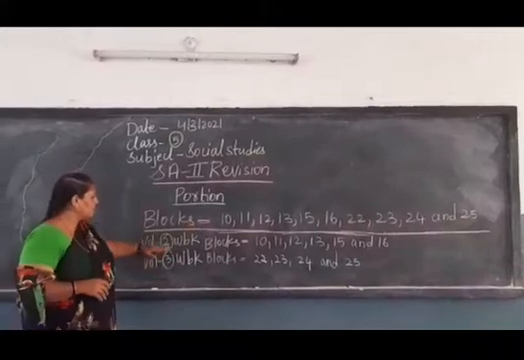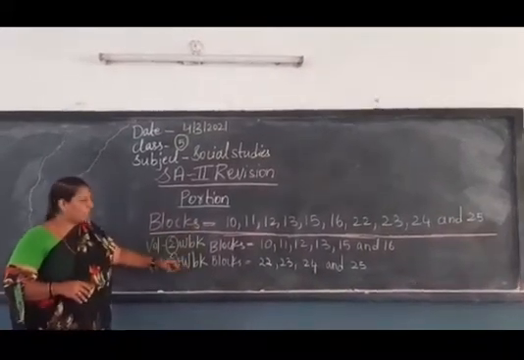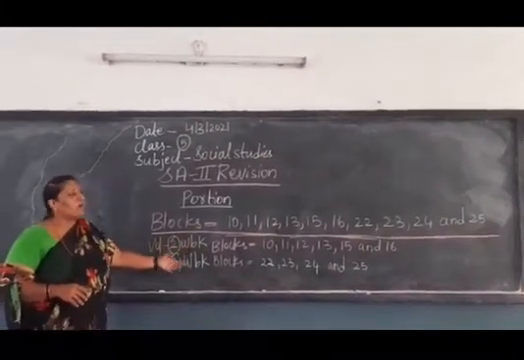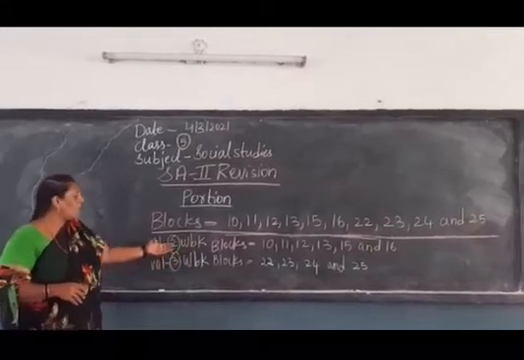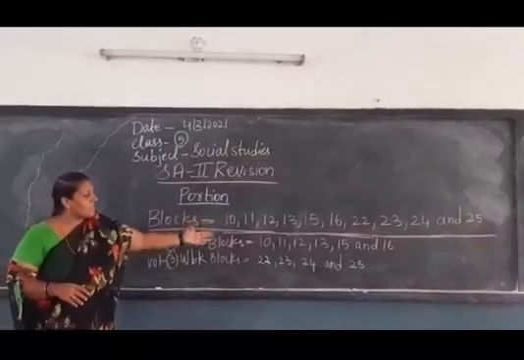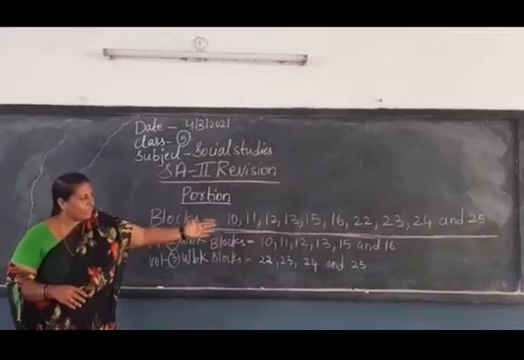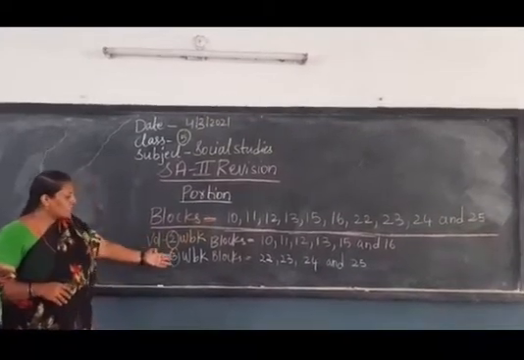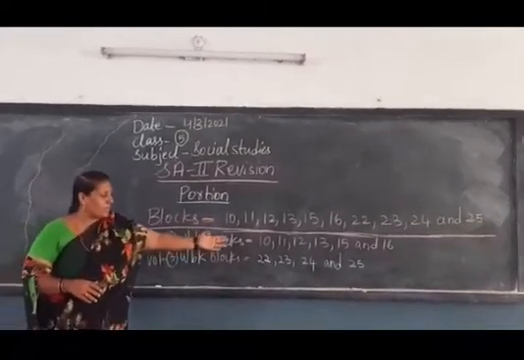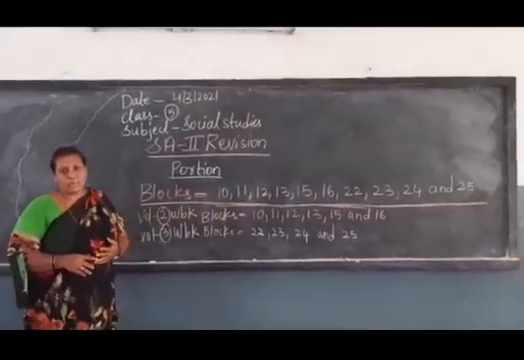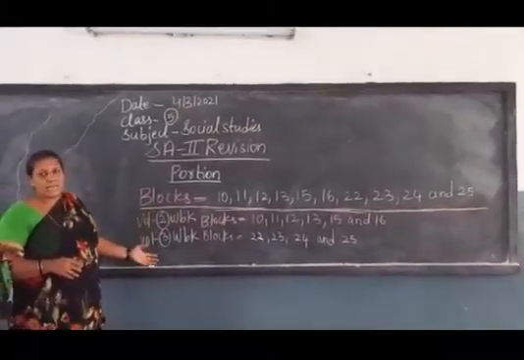Okay, now see. What is this? Don't get confused. These are the blocks, and these are the workbooks in which you have them. In the volume 2 workbook you have blocks 10, 11, 12, 13, 15 and 16. In the volume 3 workbook you have blocks 22, 23, 24 and 25, children. Okay, now take out your classwork.